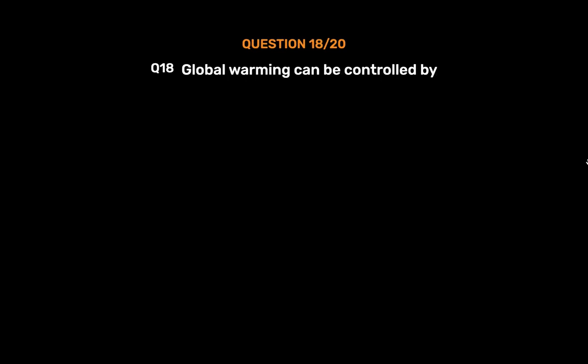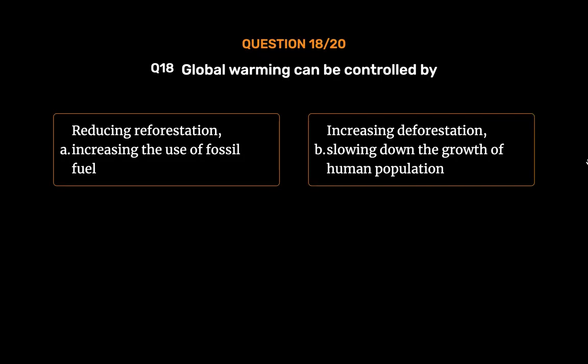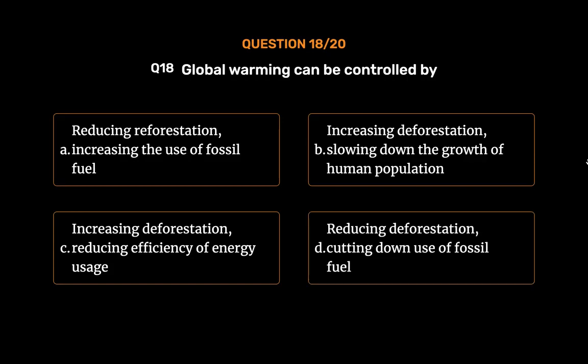Question number 18. Global warming can be controlled by: Option A, reducing reforestation, increasing the use of fossil fuel. Option B, increasing deforestation, slowing down the growth of human population. Option C, increasing deforestation, reducing efficiency of energy usage. Option D, reducing deforestation, cutting down use of fossil fuel. The correct answer is Option D.